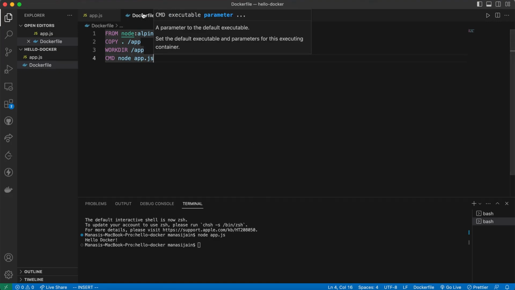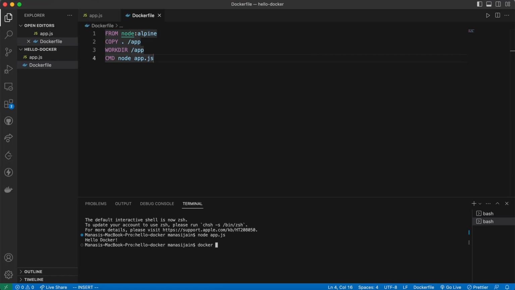Now we go to the terminal and tell Docker to package up our application. So we say docker build -t to provide the tag name hello-docker, and specifying a period to reference the current directory.